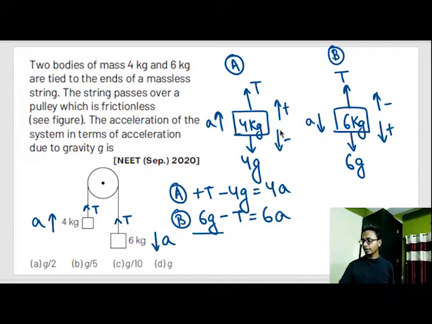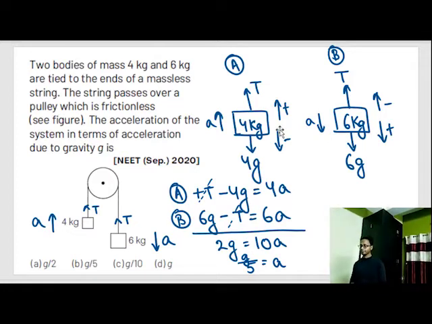Now, in previous classes we have learned about simultaneous equations. If we add these two equations, equation A and equation B, T gets cancelled out, and 6g minus 4g, which is 2g, equals 10A. So 2g by 10, which is g by 5, equals A. So our correct option is option B.